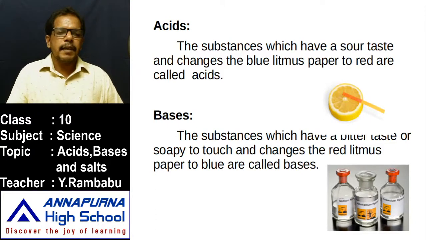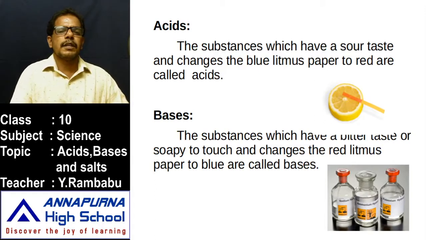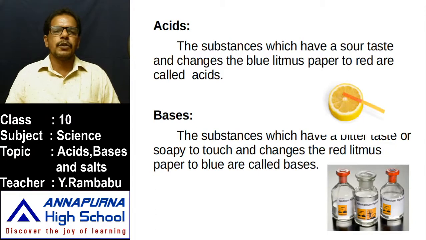From that lichen plant, some substance is extracted, which is blue in color, that is litmus solution. We may use this also. In the same manner, red cabbage extract, beetroot extract, these substances which occur naturally, are also used as indicators to test whether it is an acid or base.